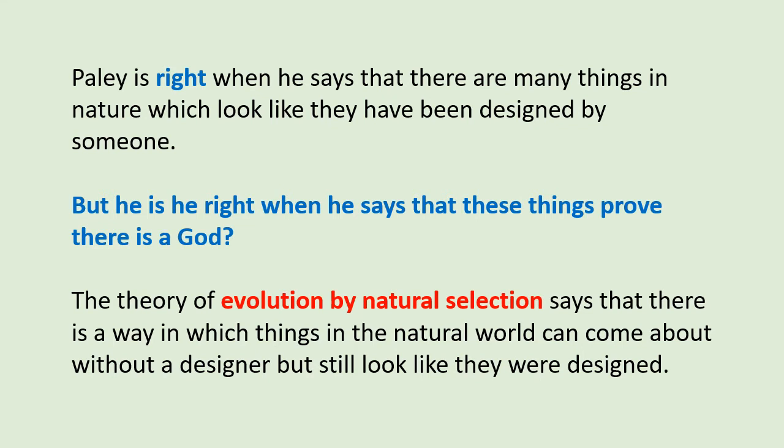We're going to look at the theory of evolution by natural selection, which says that there is a way in which things in the natural world can come about without a designer, but still look like they were designed. So it says, yes, things look like they're designed, but actually they came about with no designer. In a way, they came about just by accident, but they look like they're designed.